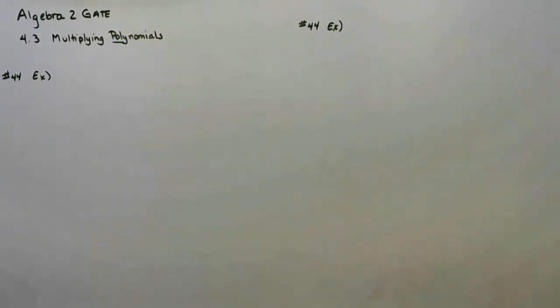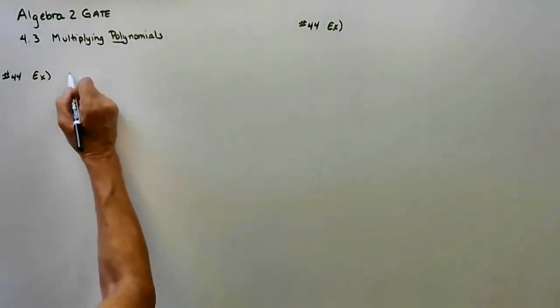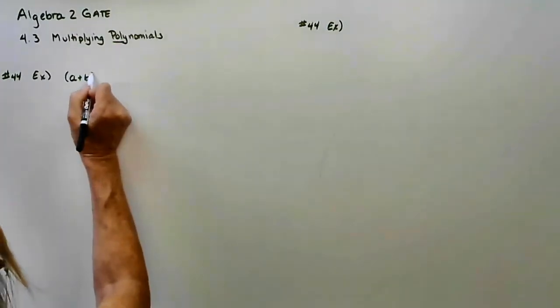I just want you to think about them before I tell you how to do them. 44 says our first factor is a plus b.